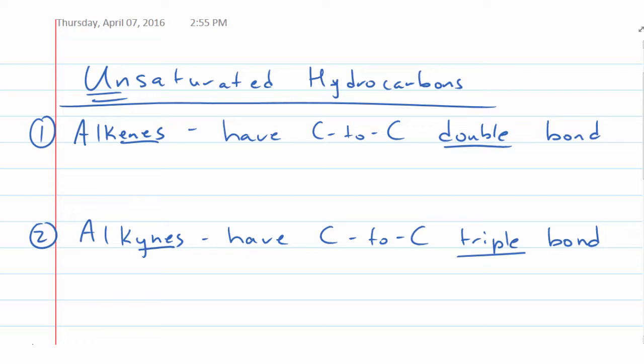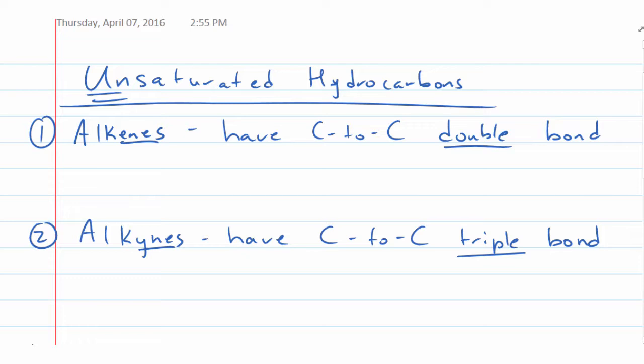Now this here is the simplest of the alkenes. If I were to open up this bond, how many hydrogens could I put in? 2. You could put in 2. So if we look at a general formula, whenever we put in a double bond, the same is true here. If I open this up here, we could put in two more hydrogens.